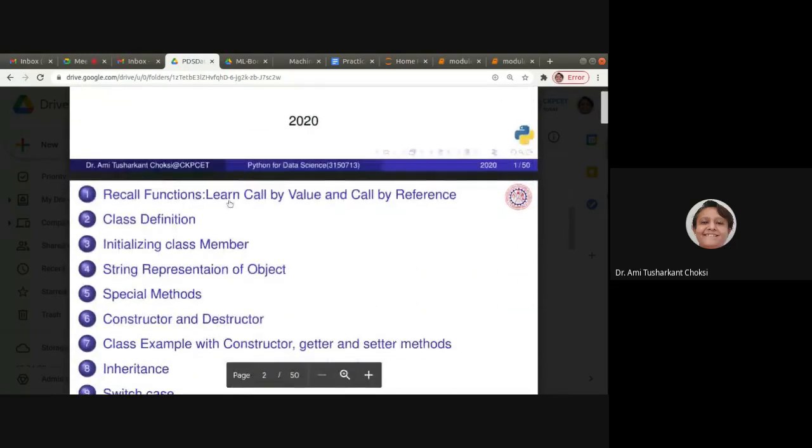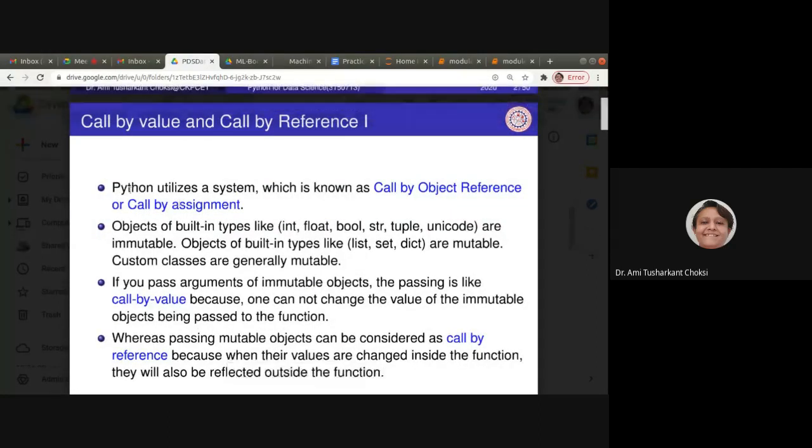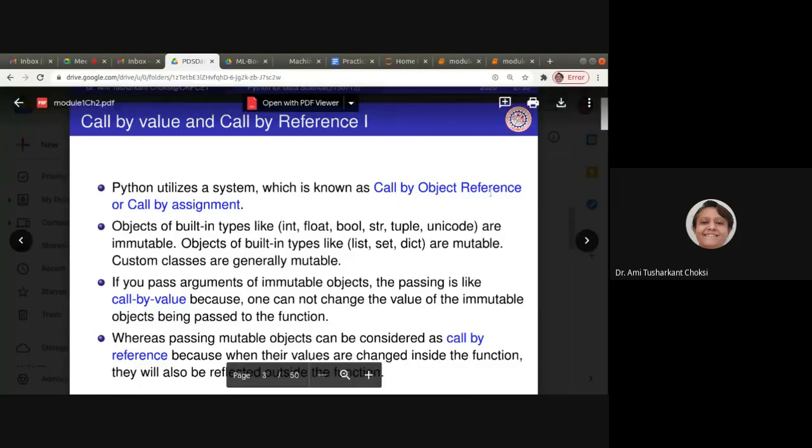So recall functions, whatever functions we know. Now in that we want to add call by value and call by reference, first of all. So let us see, Python utilizes a system which is known as call by object reference or call by assignment.